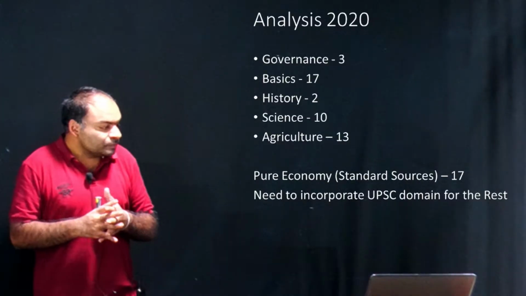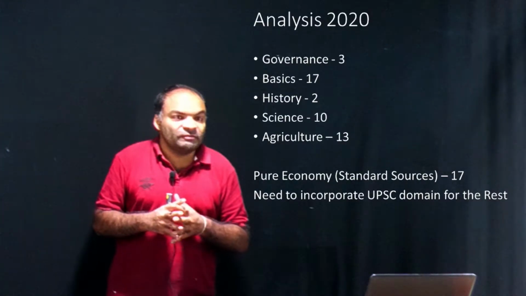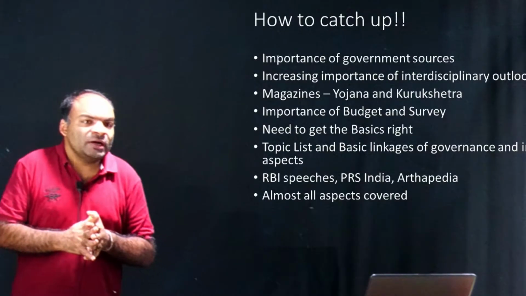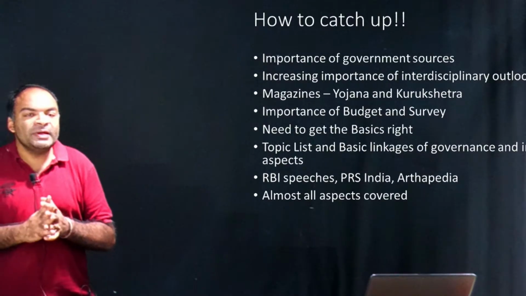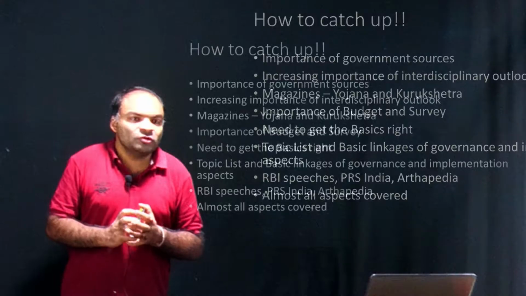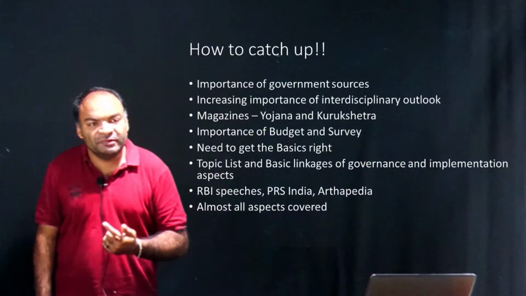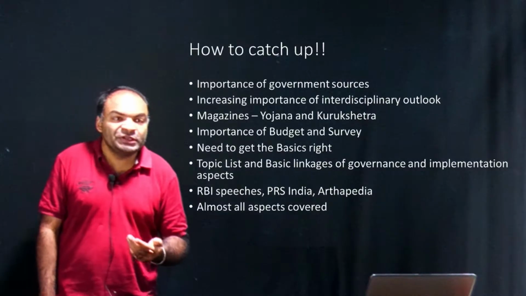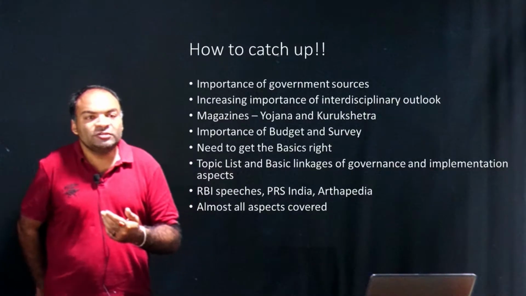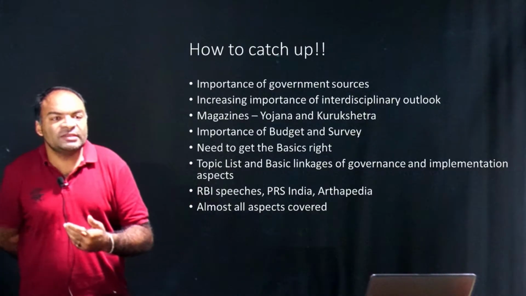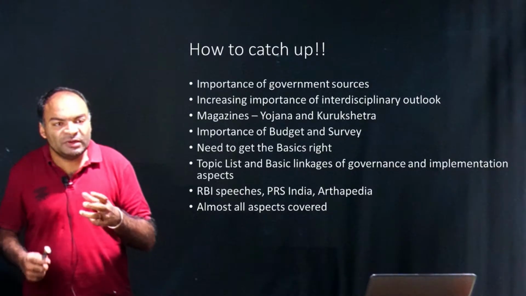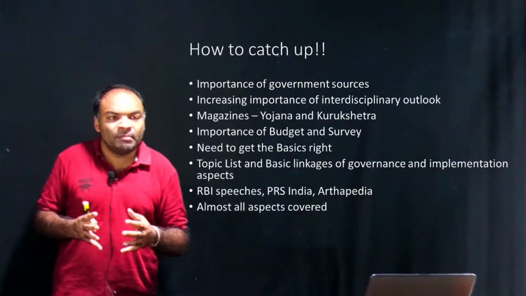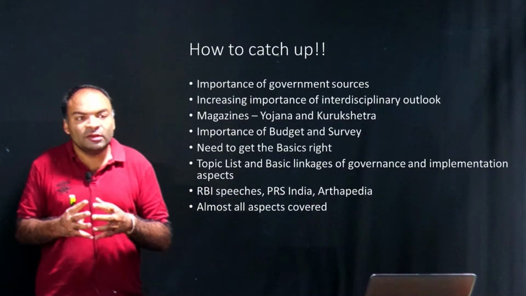Now, how do we catch up with the concepts? First of all, the most important aspect here is government sources. What do I mean by government sources? The first is your economic survey, then the budget documents, then the annual reports of various ministries, then concepts discussed in Arthapedia, RBI speeches, the PRS India monthly policy review, then Yojana and Kurukshetra.